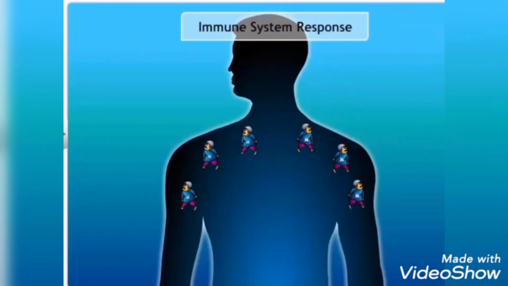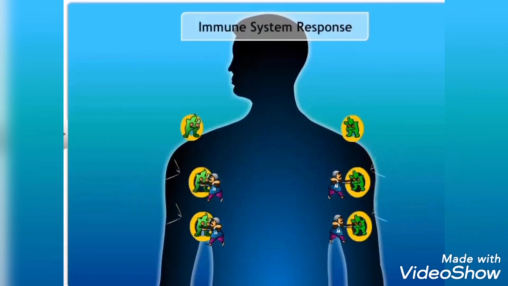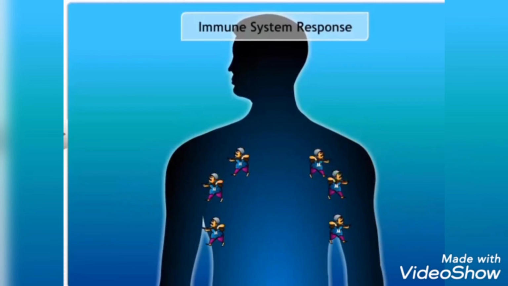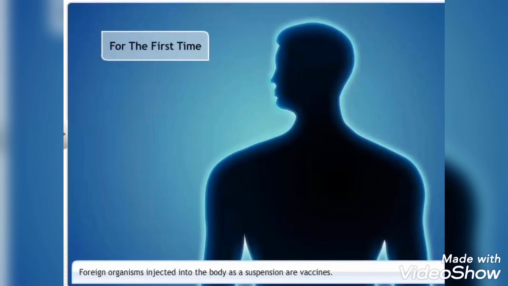Remember, I said this happens because when the immune system first encounters the infectious microbes, it responds against them and remembers them specifically by producing memory cells. However, you can prevent a virus like smallpox from affecting you the first time through vaccination.